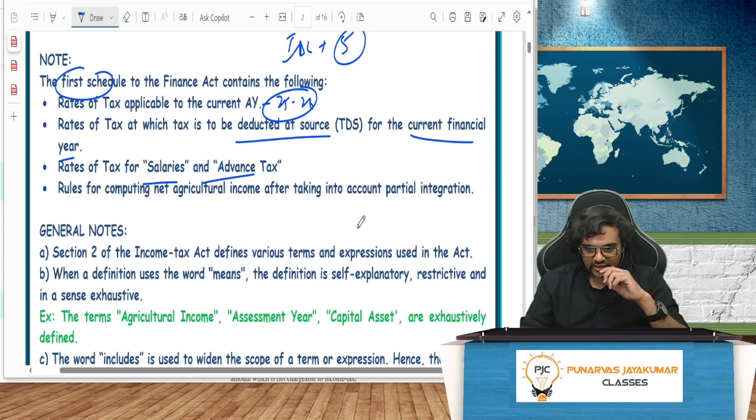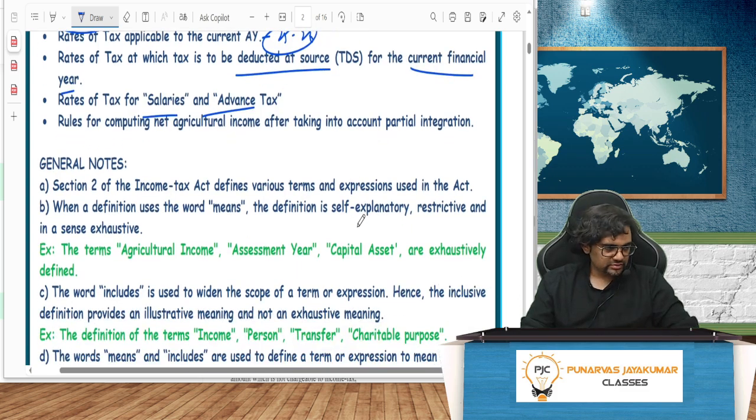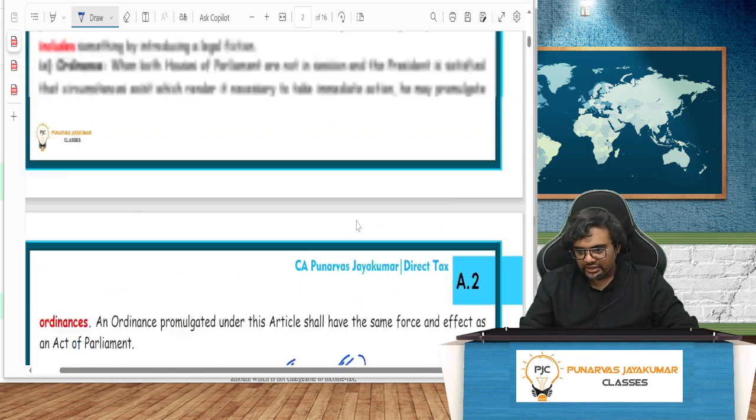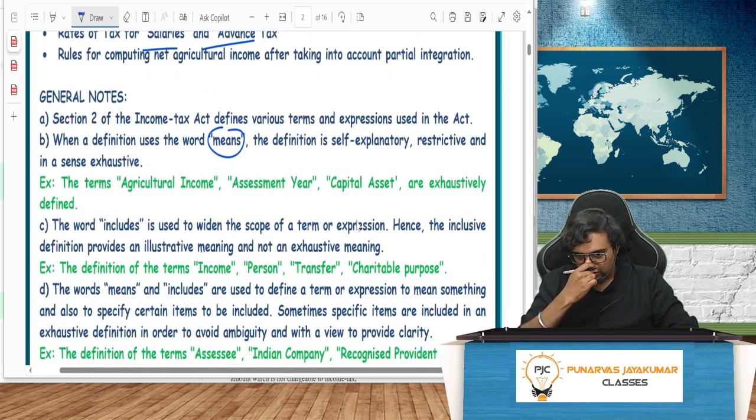So apart from that, as I told you, definition is section 2. Sometimes the law uses the word means. Correct? I am reading page number A2, general notes. It uses the word means.